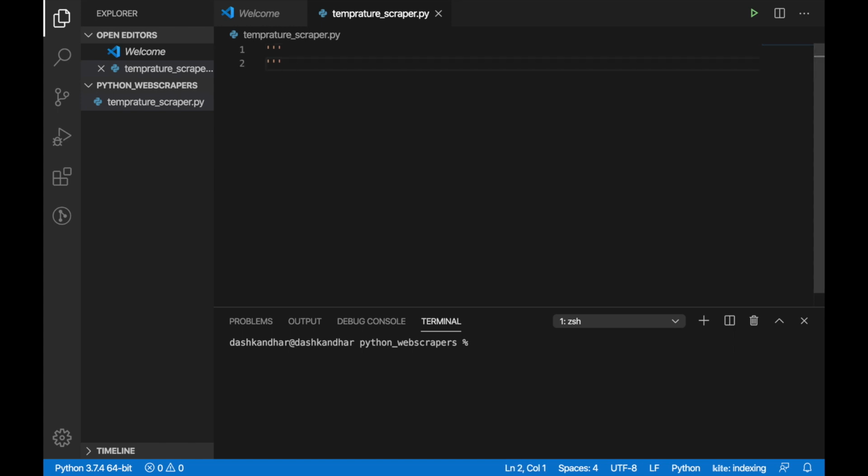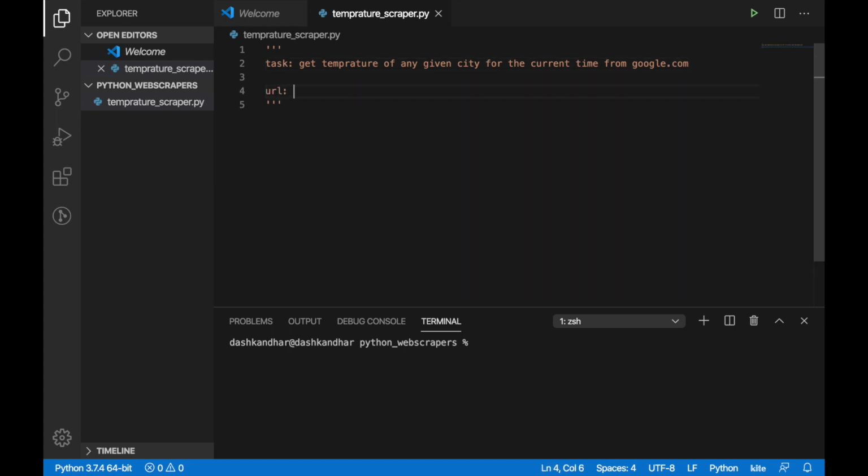So I'm putting in a multi-line comment. In this, I'll write what task I'm trying to achieve. Temperature for any given city for the current time from Google, I'll say. That way it will be easier for me to know from which website I'm trying to get this, from google.com. And there is a URL which I'll be using.